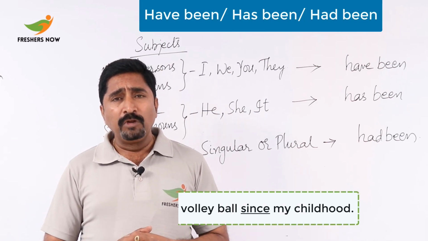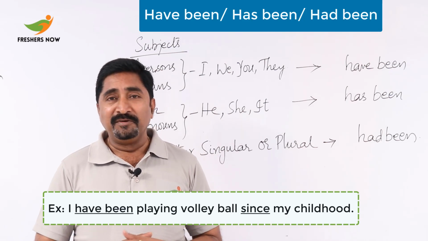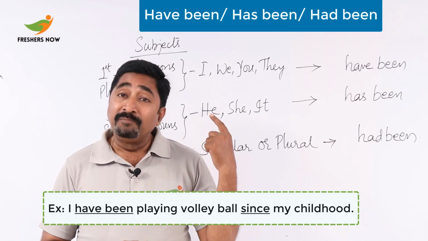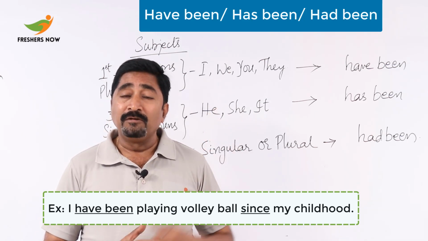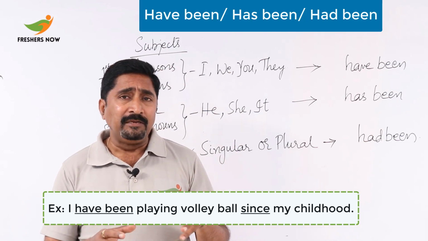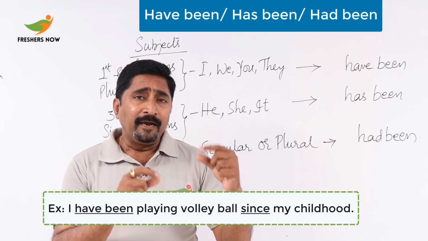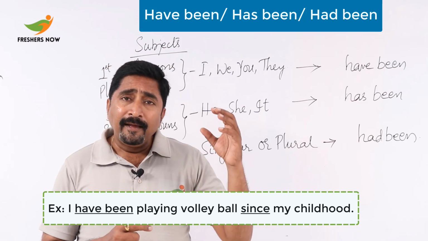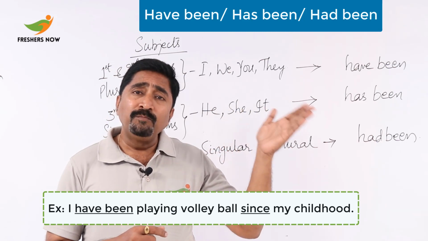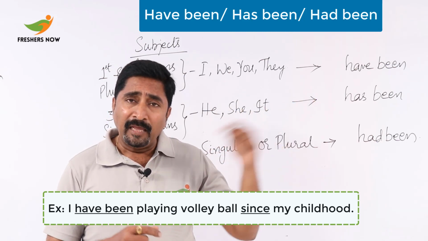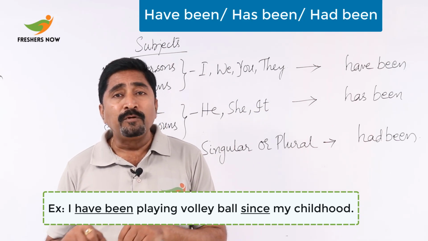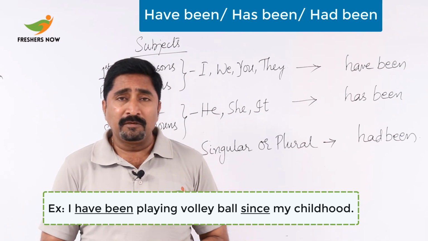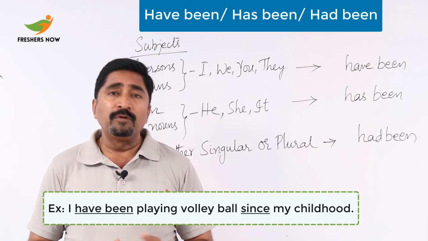I have been playing volleyball since my childhood. And you can understand here, that is, I began playing it since my childhood. That is what you understand here when I use have or has. What it indicates is an activity started at some point of time in the past, and here it's still in progress. I've been playing volleyball since my childhood. That even now it's in progress.